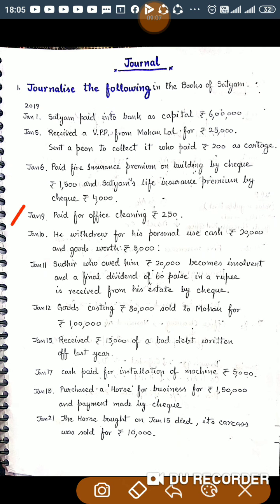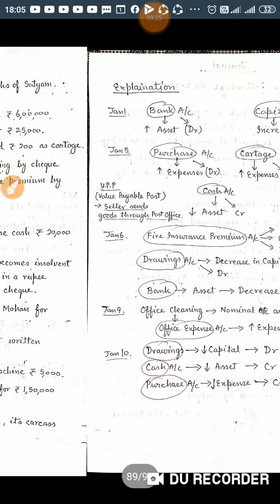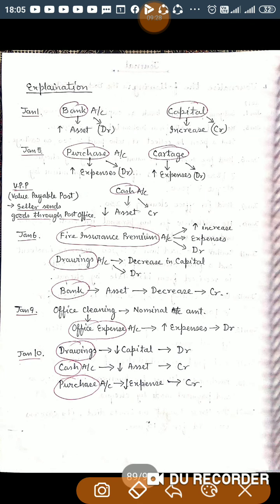January 6, paid fire insurance premium on building by check rupees 1,500, and Satyam's life insurance premium by check rupees 4,000. So in this transaction, three accounts are involved: fire insurance premium and life insurance premium paid of Satyam. Satyam is the owner. Whenever you make payment of the owner's personal expenses, they are treated as drawings. So another account is involved, drawings, and both premiums have been paid through check, so bank is involved.